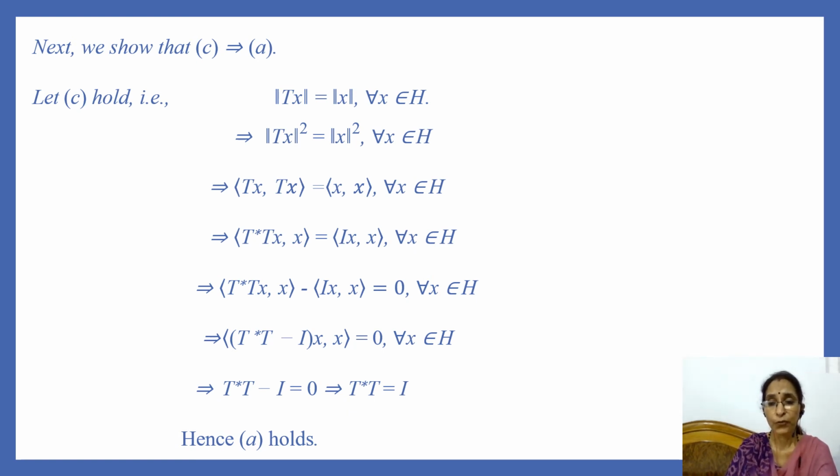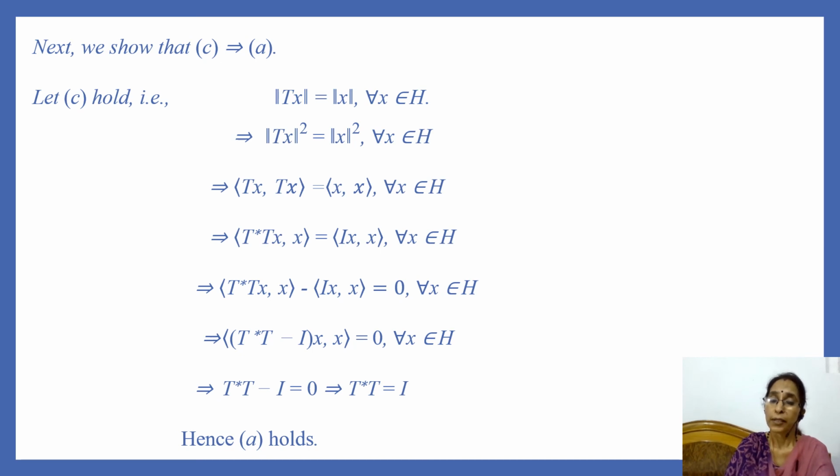That is, norm of Tx is equal to norm of x for every x in H. And this implies that norm of Tx whole square is equal to norm of x whole square for every x in H. And this implies that inner product of Tx and Tx is equal to inner product of x and x for every x in H. And this implies that inner product of T star T of x and x is equal to inner product of I of x and x for every x in H.